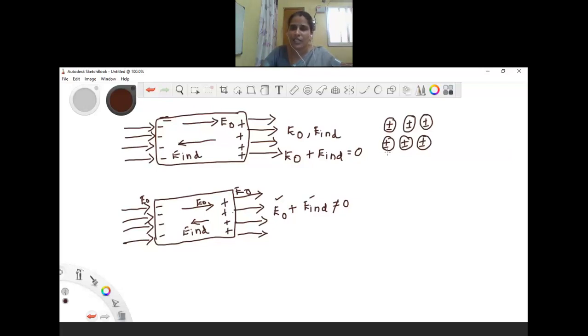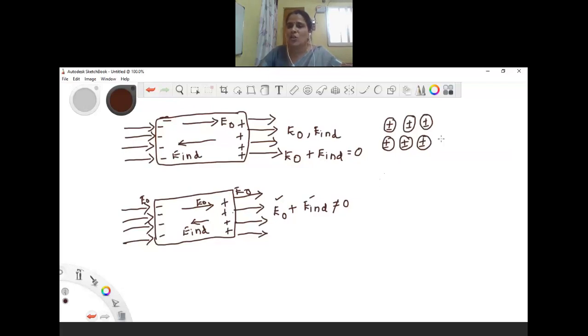Can you give some examples for nonpolar molecules? Yes. Hydrogen and carbon dioxide are examples of nonpolar molecules. Okay, and similarly, let us recall what polar molecules are. The polar molecules are the molecules in which the positive and negative charges are separated by a small distance, and they have permanent dipole moment.